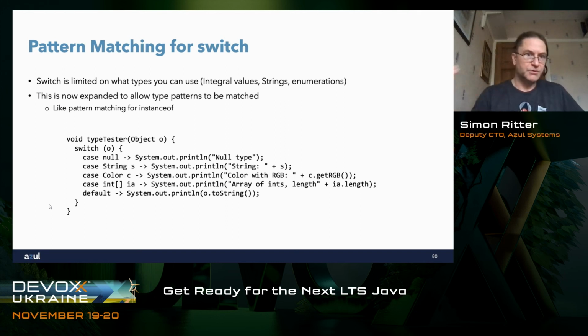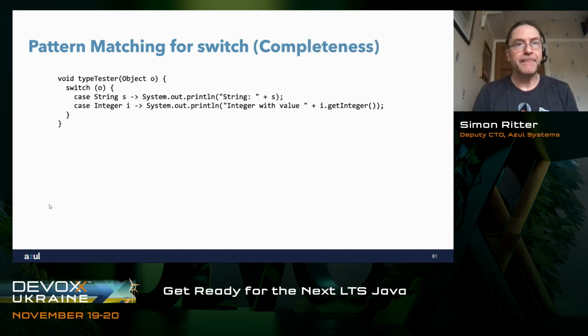First of those, we can test for a null if we need to. We can do string S and then use S on the right-hand side, color C, we can use c.getRGB on the right-hand side. We can't have a case for a primitive, but we can have a case for a primitive array. So int array, we can print out the length. Things have to be complete.